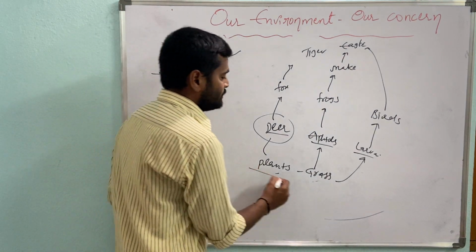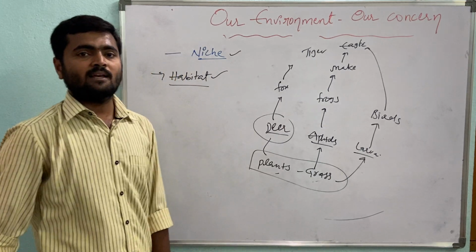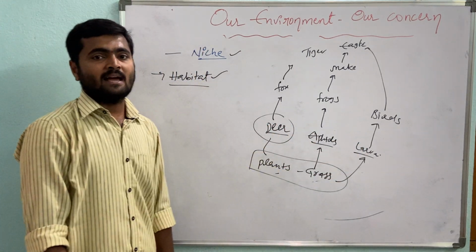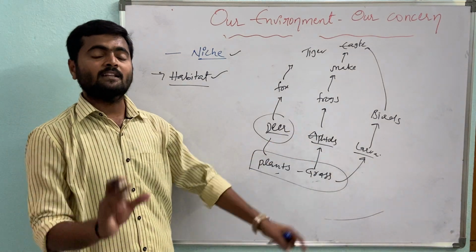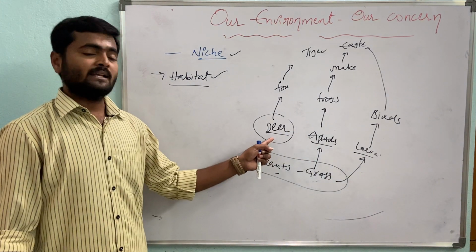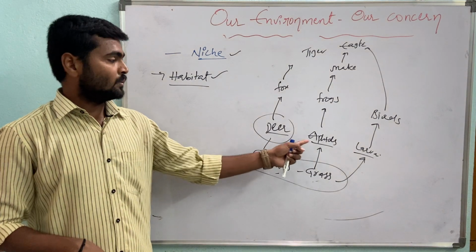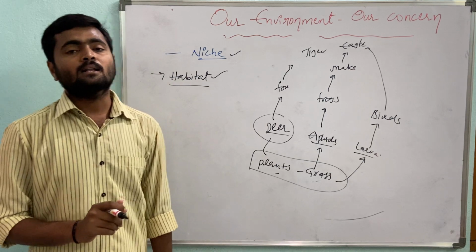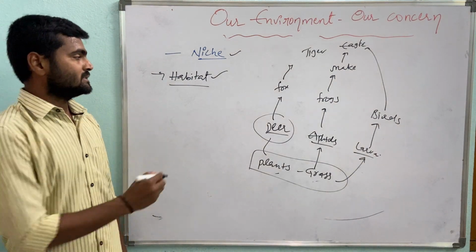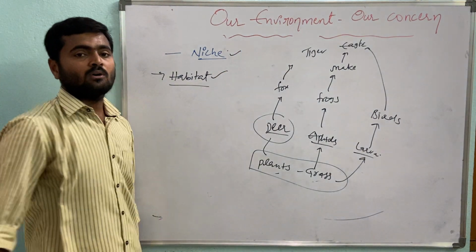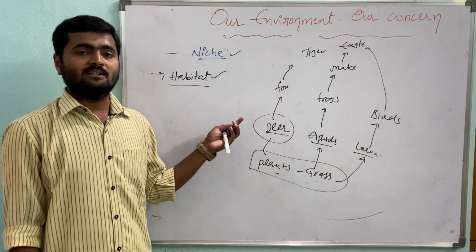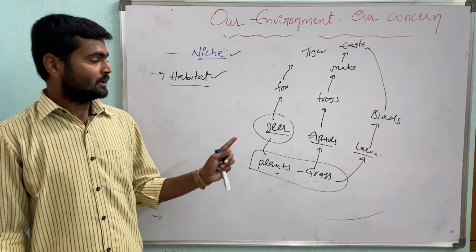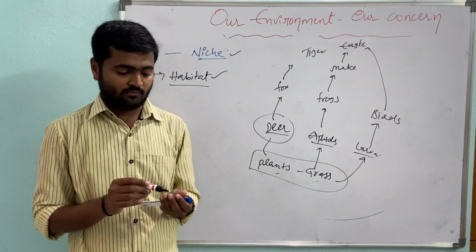So here plants and grass are all producers, but these different kinds of herbivorous animals are taking the food material in different modes. One is directly swallowing and digesting inside, one is sucking the juice, and one is crushing or cutting the leaf in its mouth. So niche explains about its business, meaning what it is doing, how it is getting its materials, etc. Okay, so this is about the food chain and food web.